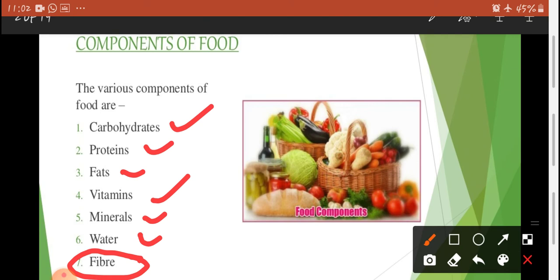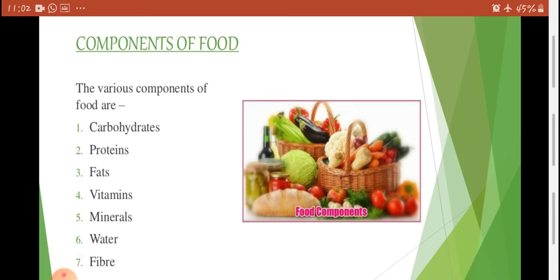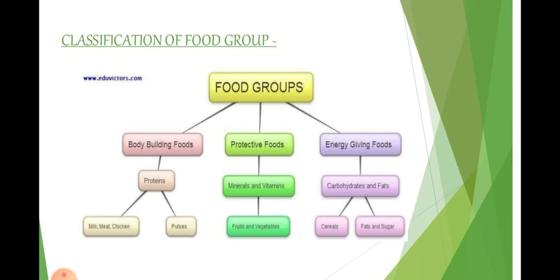So students, we are talking about the essential components of food. These are very essential for us because they are categorized in three groups, as energy giving food, as bodybuilding food, as protective food. So these all are important and essential for us.